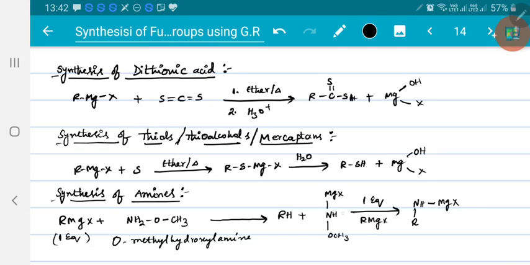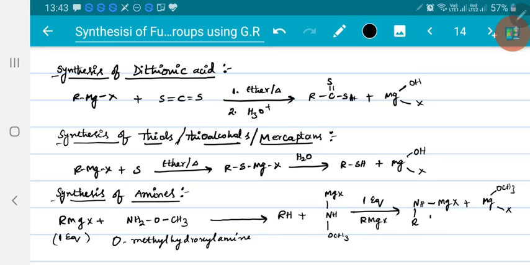When R attacks over this nitrogen, this OCH3 goes to magnesium. So magnesium will get OCH3 and X. This is what we get. R group goes and attacks over nitrogen because oxygen is more electronegative, it tries to pull the bond electron cloud towards it. So R goes to nitrogen and magnesium goes to oxygen.